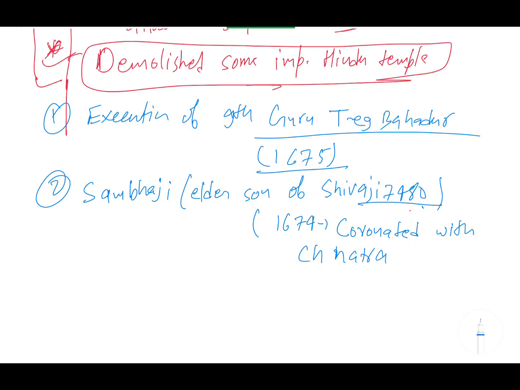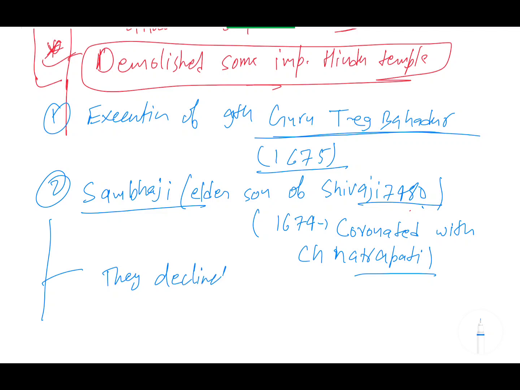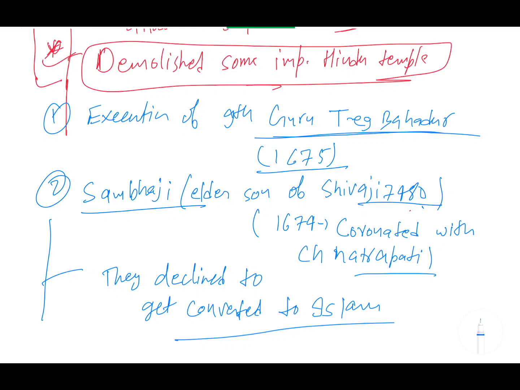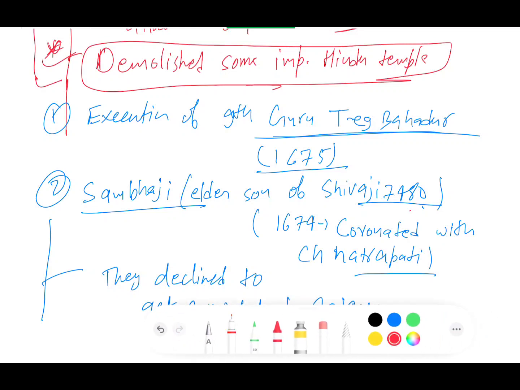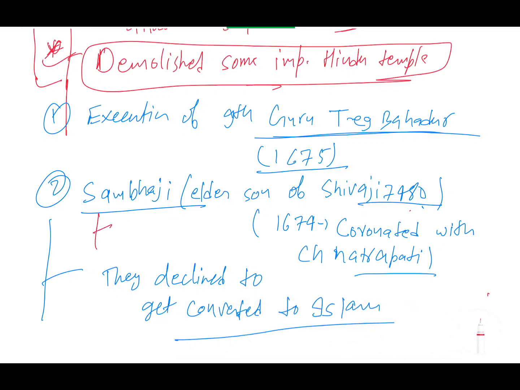Clear? So why were they both executed, Guru Tegh Bahadur and Sambhaji? The only reason is that they declined to get converted to Islam. So this was the reason why they both got executed. And the second, most important thing is that Sambhaji was not directly executed. He got executed after 3 weeks of torturing.